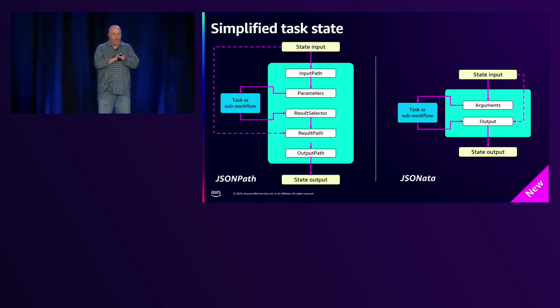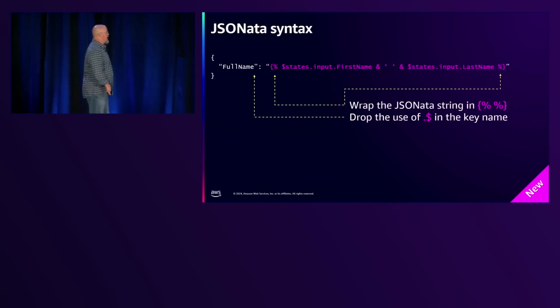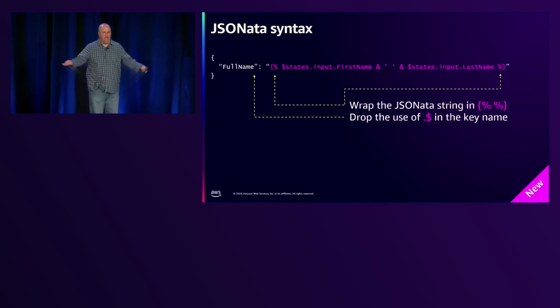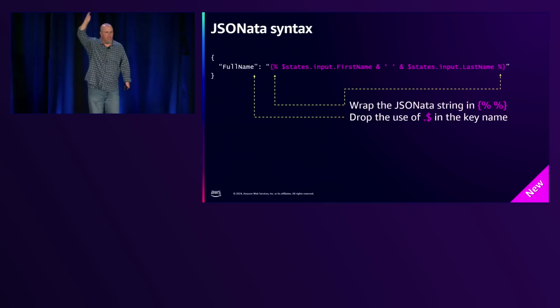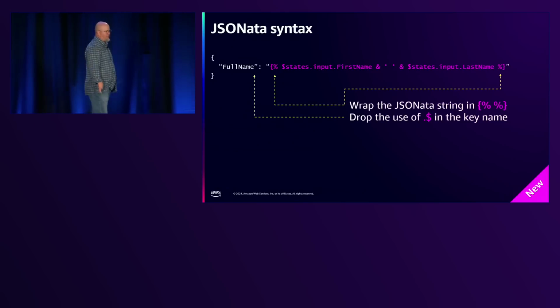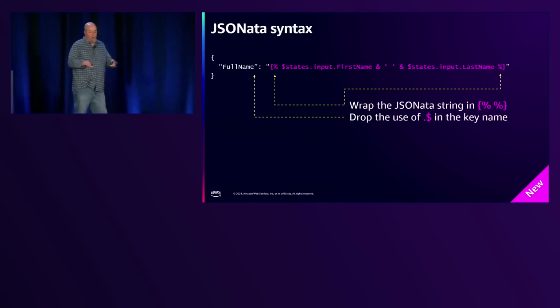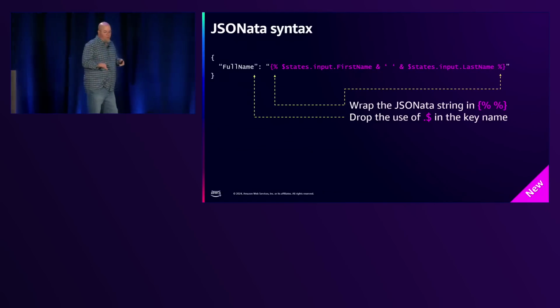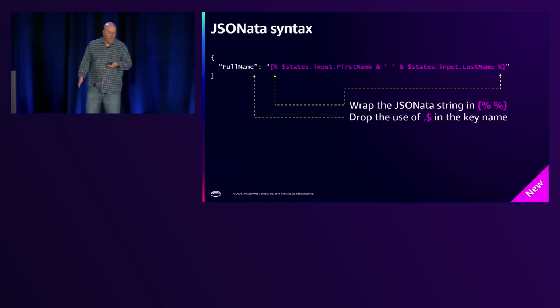Super powerful. Also, we've changed the syntax. Look at this, there's no $. It's gone. Who knows when to use $ versus $$? Okay, nobody, right? It's a try-it-and-see-if-you-get-what-you-think-you're-going-to-get. Honestly, $$ is context, but there you go. I'm just saying that because someone said it to me. So this is what the syntax looks like. We drop the $, and then we wrap the JSONata in curly braces with percent signs, and then I'm using states.input.firstName.